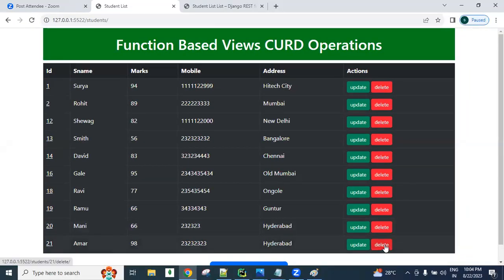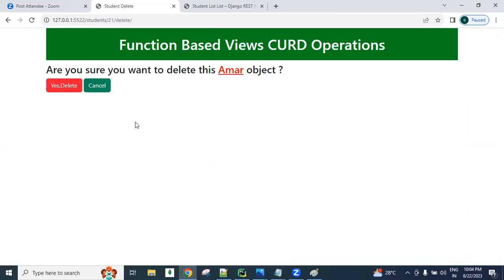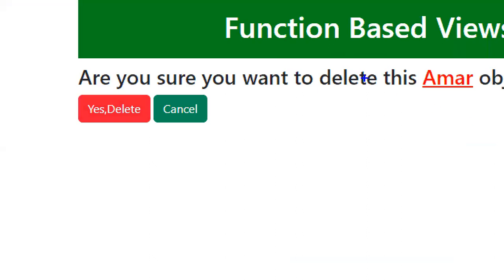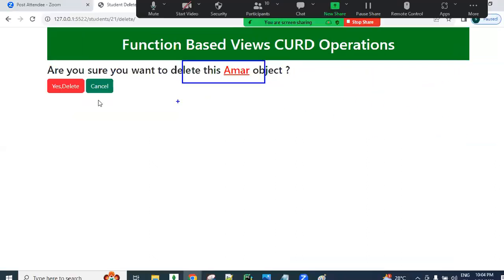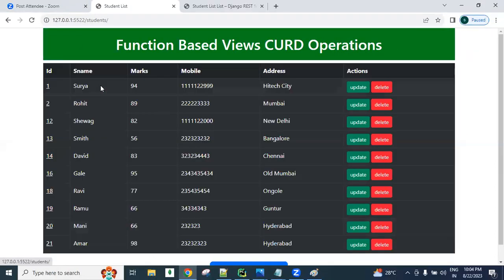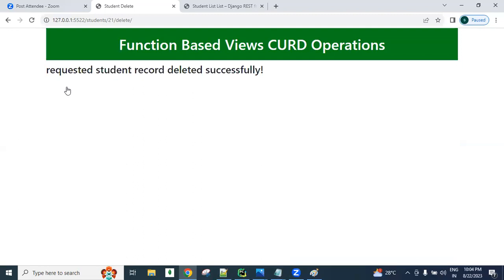If we want to delete this record, click on this. It asks, are you sure you want to delete this Amar object? No, I don't want to delete that. Click the cancel button, and we come back to the table. If you want to delete, you can click yes, delete. I want to delete that.